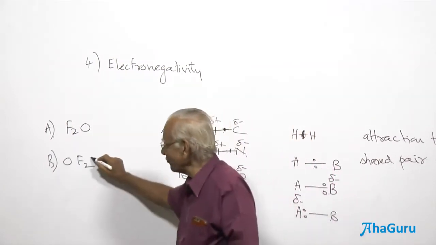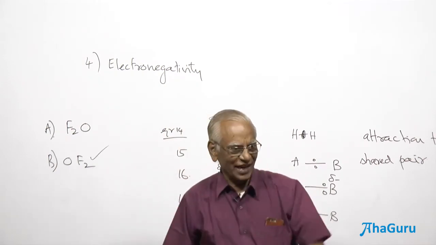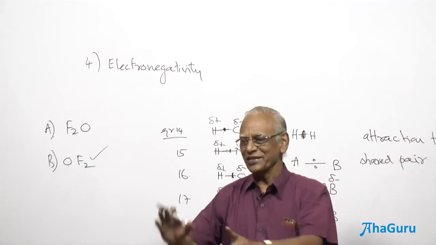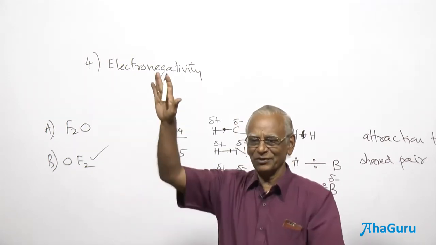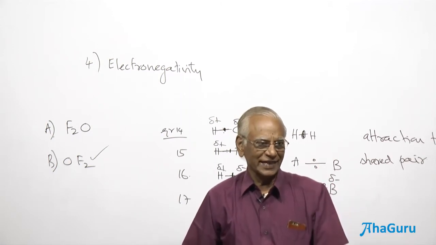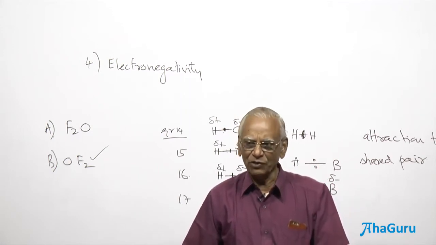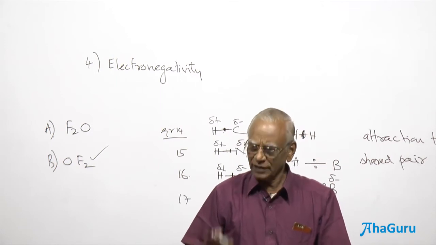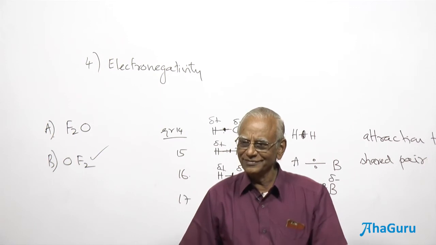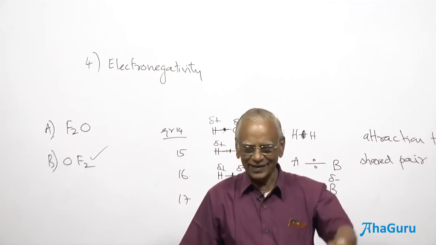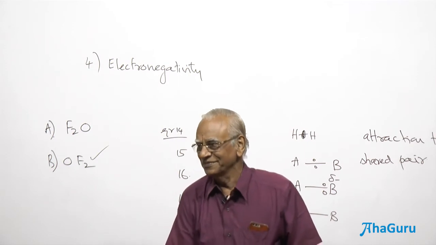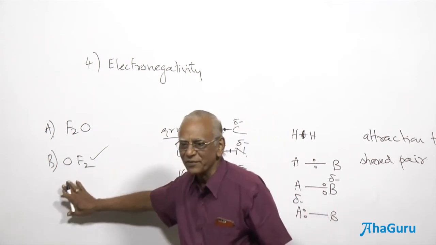OF2. OF2, correct. Why OF2? As per the IUPAC nomenclature, the more electronegative element goes on the right hand side, and the more electropositive element on the left hand side. By definition, IUPAC. HCl. Even though you are tired of writing HCl, you have to write it that way. Even for a change, you cannot write ClH. Sodium chloride, NaCl only, not ClNa, as per IUPAC. Therefore, this is going to be the formula.